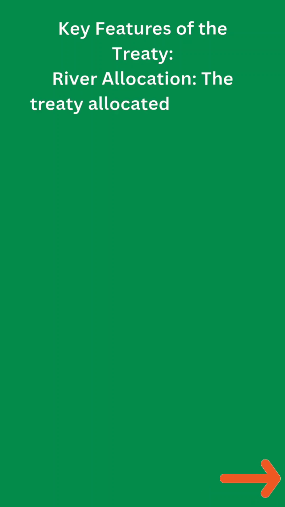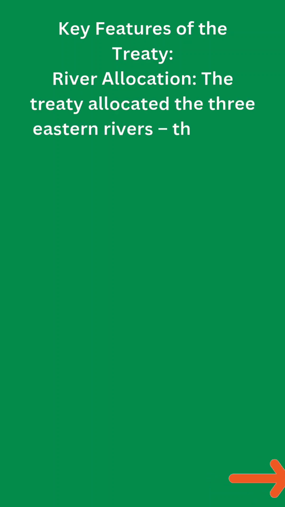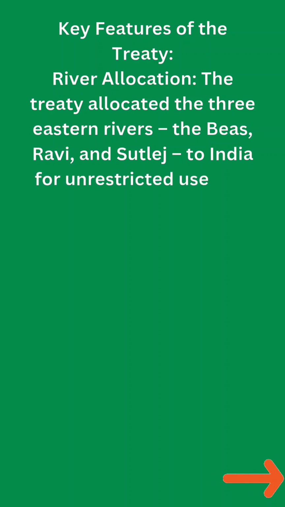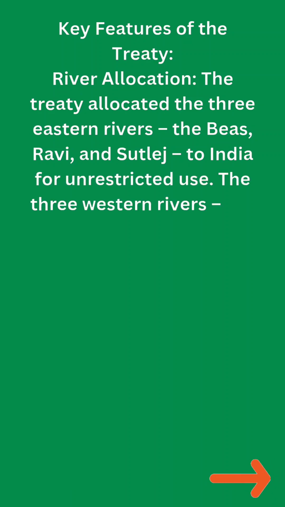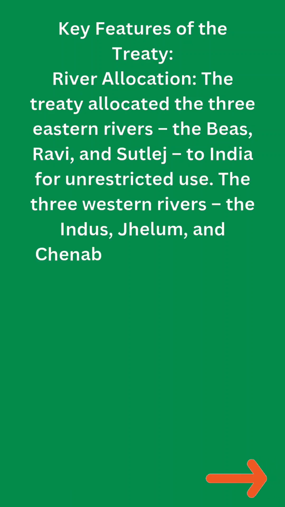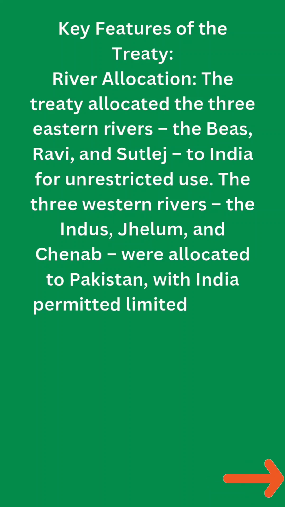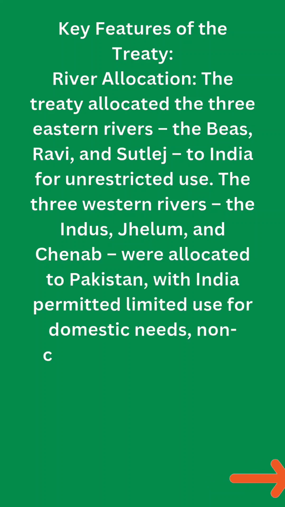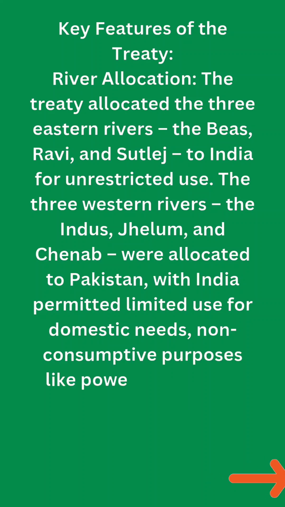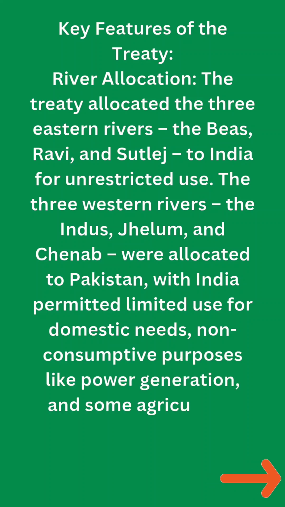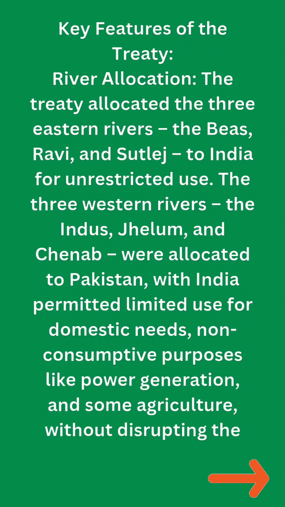The treaty allocated the three eastern rivers, the Beas, Ravi, and Sutlej, to India for unrestricted use. The three western rivers, the Indus, Jhelum, and Chenab, were allocated to Pakistan, with India permitted limited use for domestic needs, non-consumptive purposes like power generation and some agriculture without disrupting the flow to Pakistan.